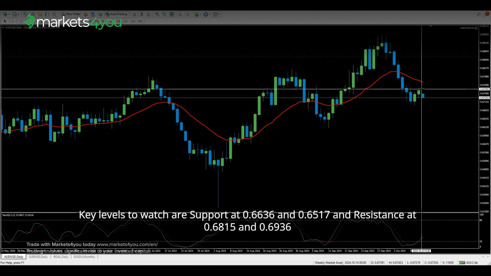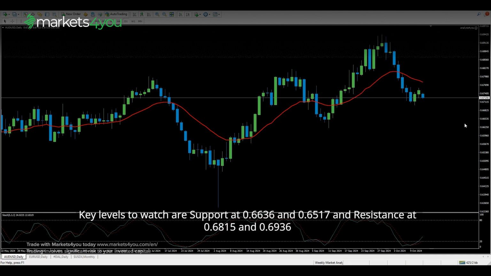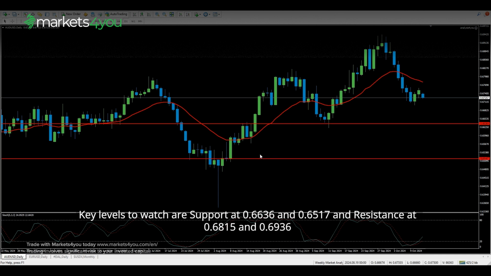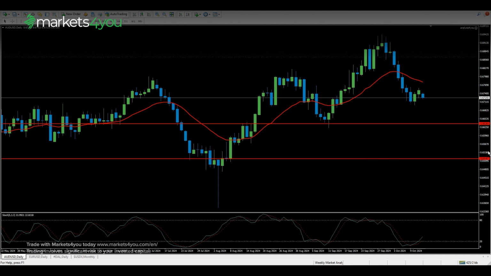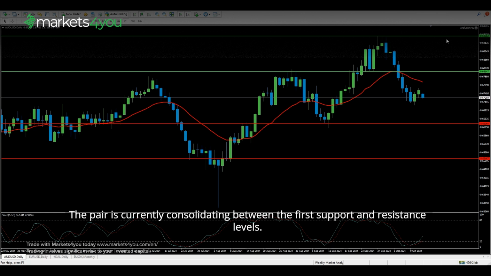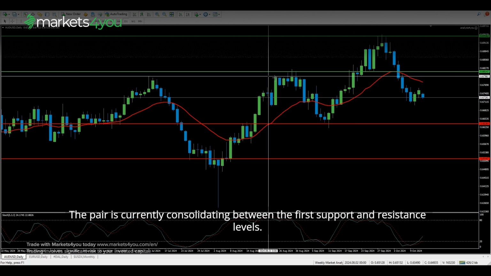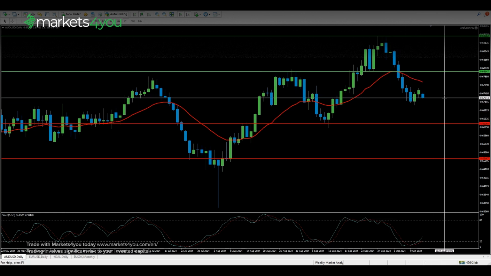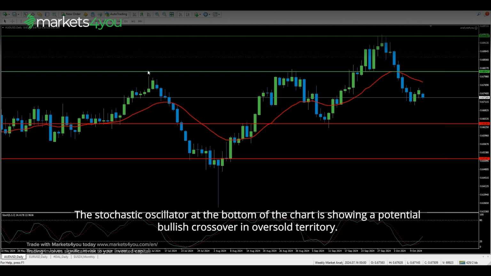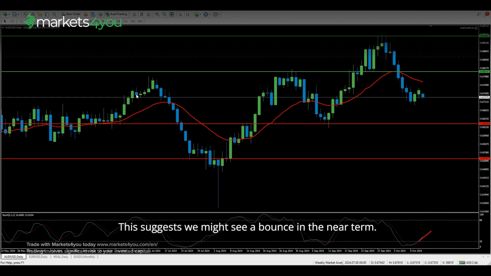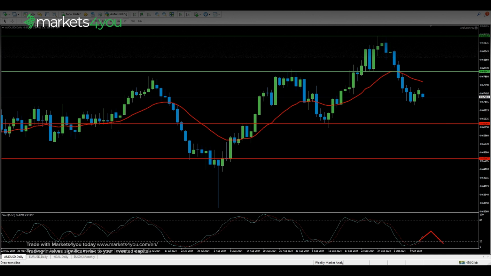Key levels to watch are support at 0.6636 and 0.6517 and resistance at 0.6815 and 0.6936. The pair is currently consolidating between the first support and resistance levels. The stochastic oscillator at the bottom of the chart is showing a potential bullish crossover in oversold territory. This suggests we might see a bounce in the near term. However, given the recent downward momentum, any rallies might face resistance around the 0.6815 level.